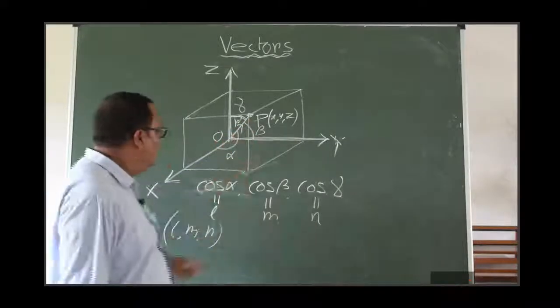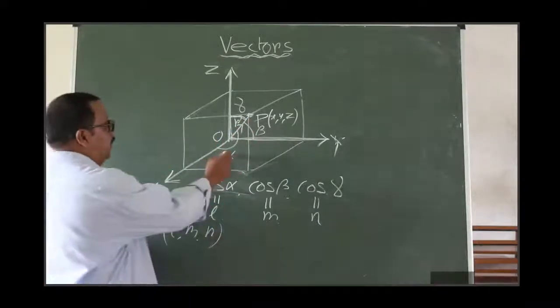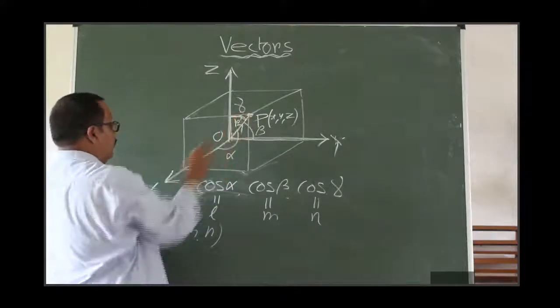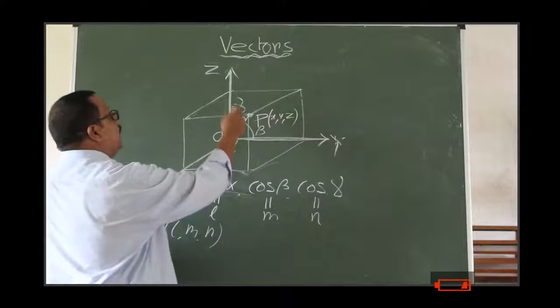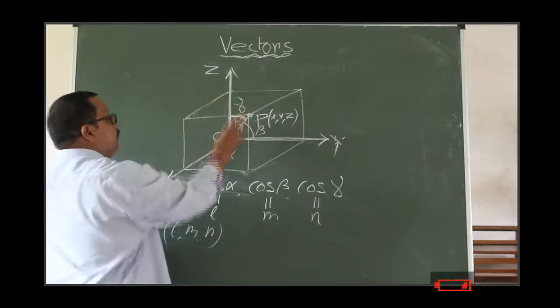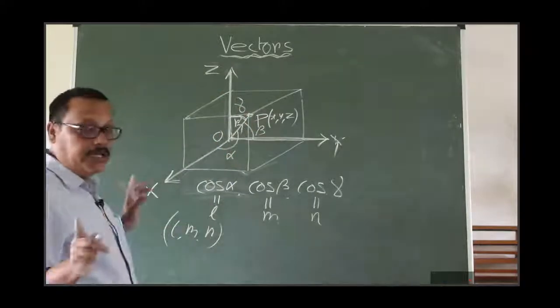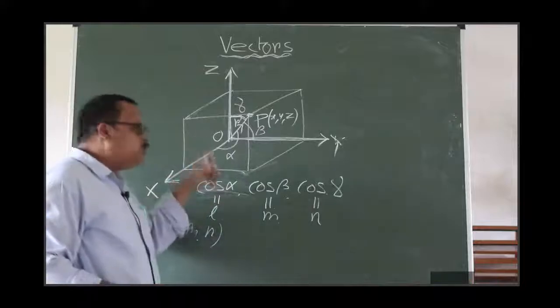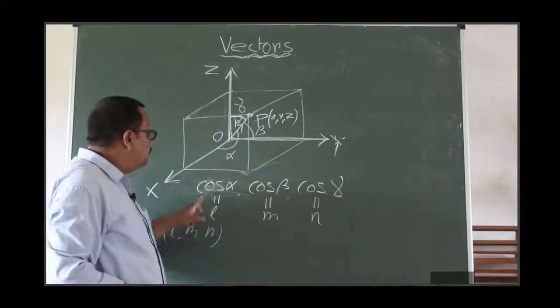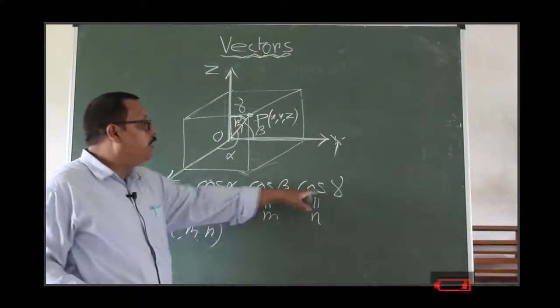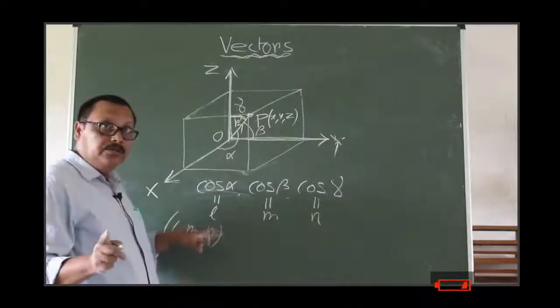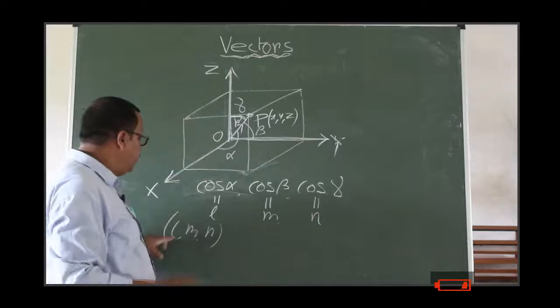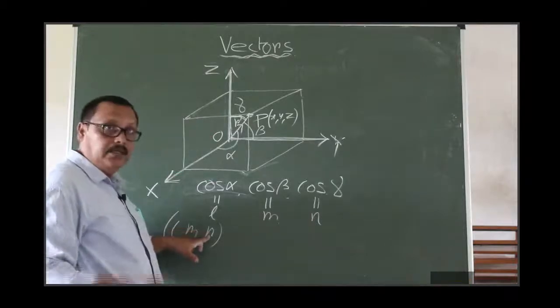Clear? I am telling this again. The angles alpha making with x-axis, beta making with y-axis and gamma with z-axis for the vector OP are called direction angles. And the cosines of the angles, that is cos alpha, cos beta and cos gamma, are called the direction cosines of this vector, denoted by L, M, N. Clear?